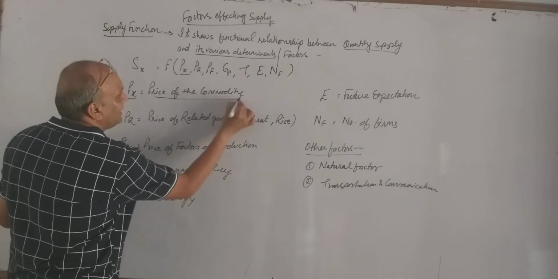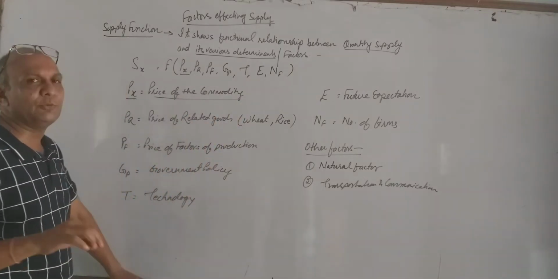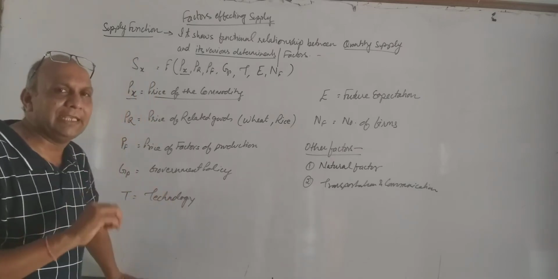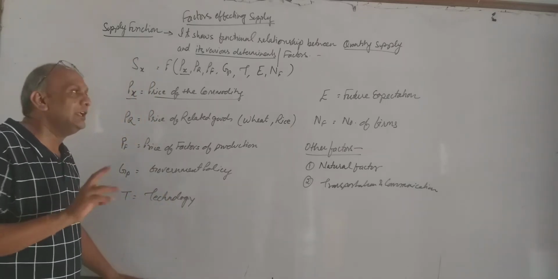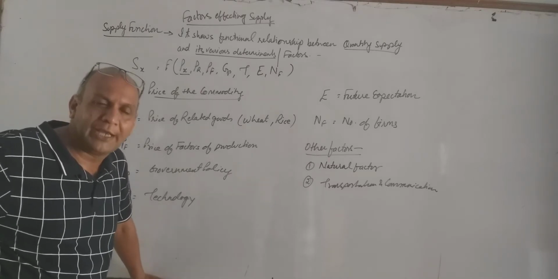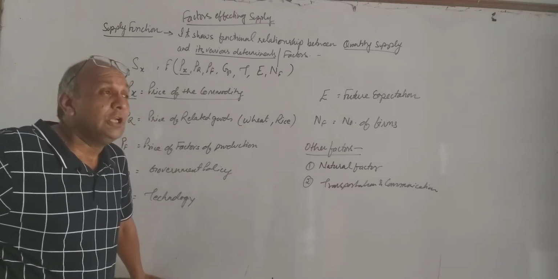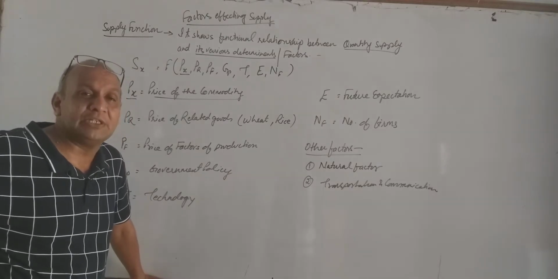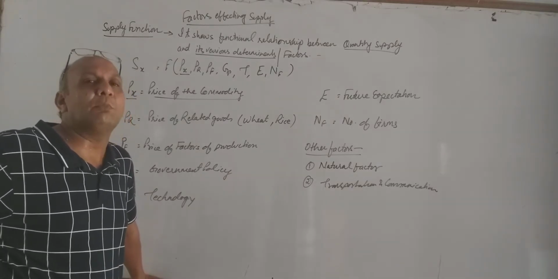Px stands for price of the commodity. Price of the commodity means the commodity in which we are dealing, the commodity which we are selling. Suppose we are selling wheat. If wheat price goes up, the producer will always try to sell more and more, because more price will give opportunity to producer or a businessman to earn more profit.